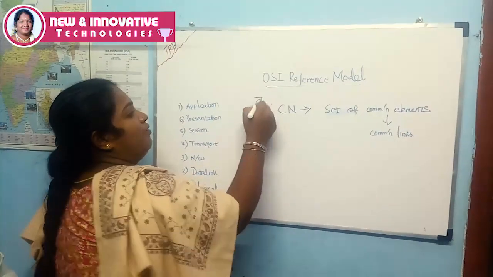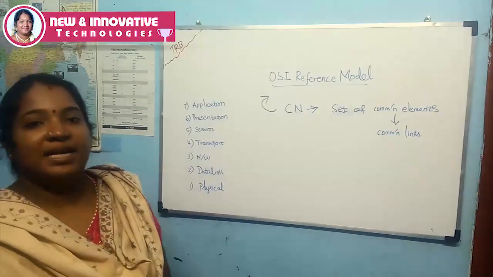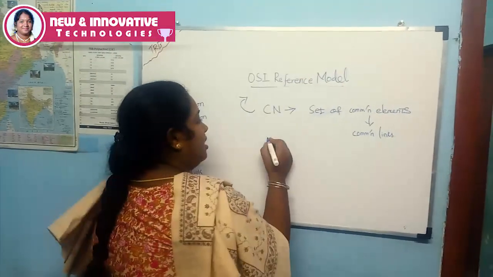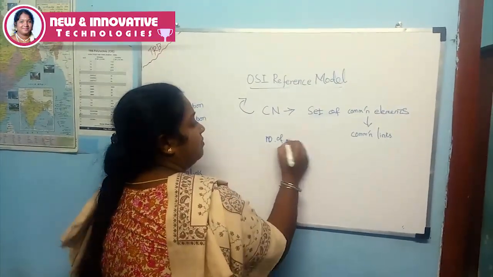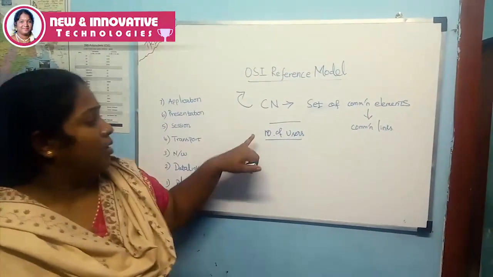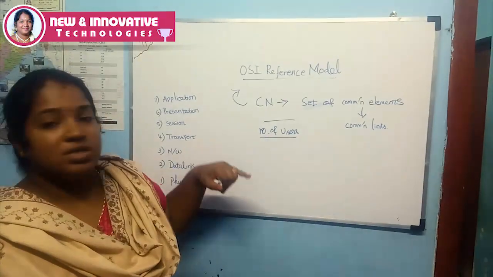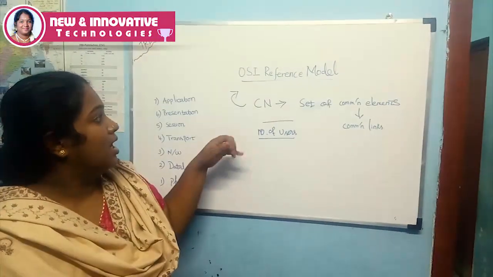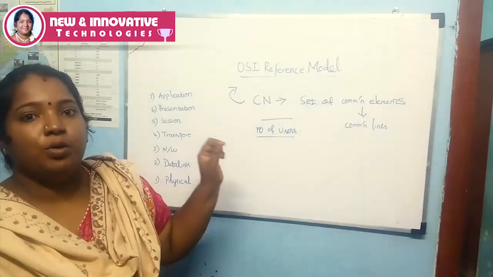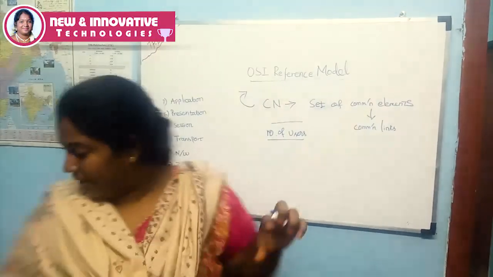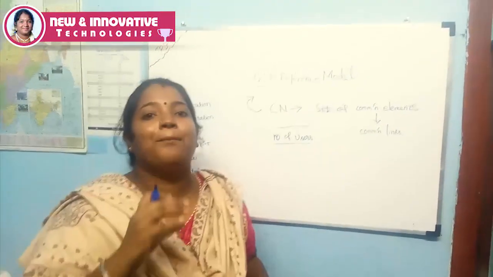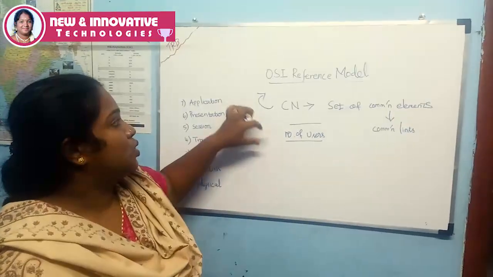So why are we going for the Open System Interconnection reference model? Because there are a number of users. Why are there a number of users in communication networks? For a particular user, we have to use a compatible path.